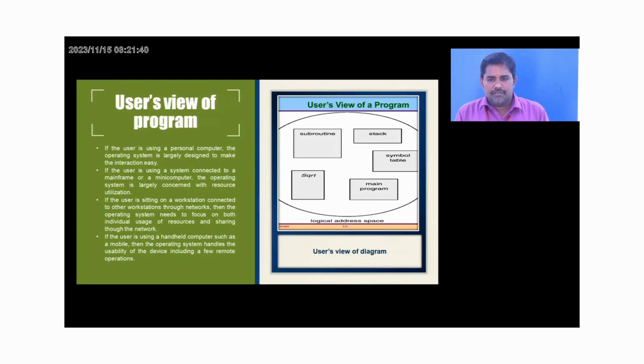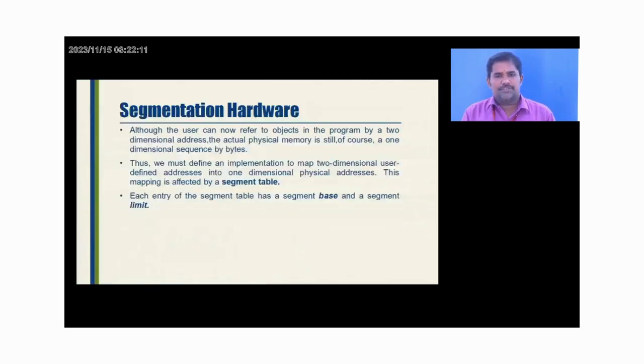So whatever the system we use, we need an operating system. The operating system is used by a user from various perspectives, because we need to store content in memory. The operating system provides such a facility, whether segmentation or paging. By the way, it manages such things for the different views and different usability of the users.